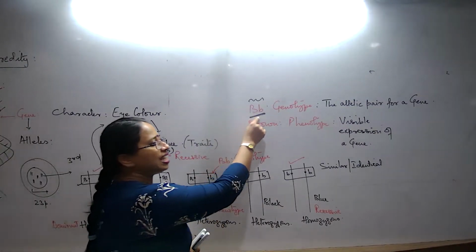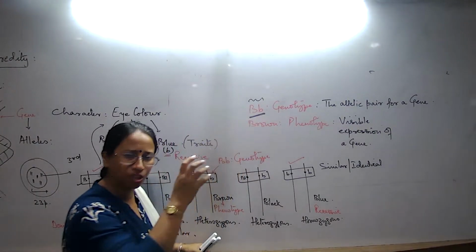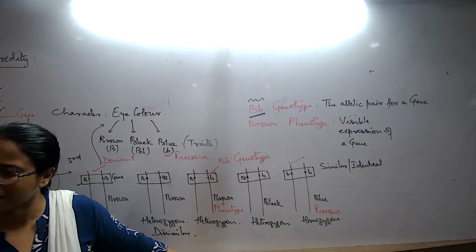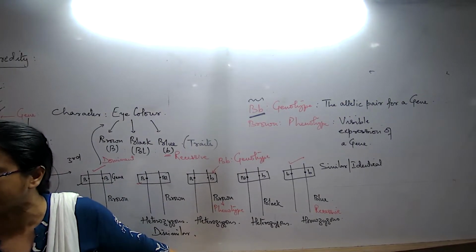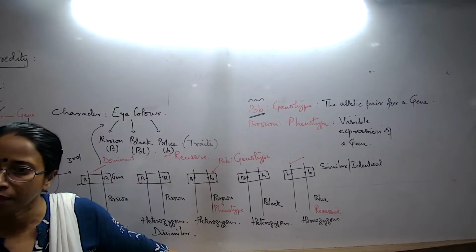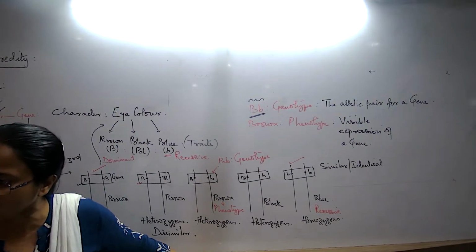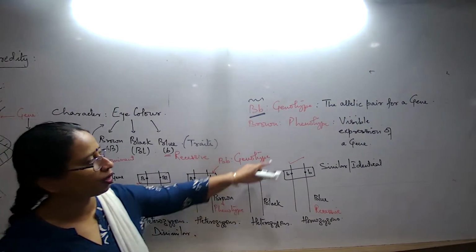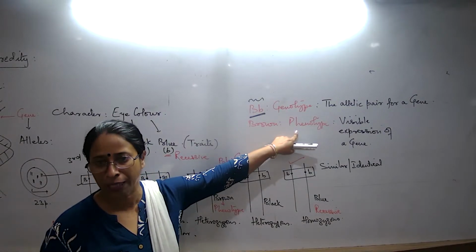Genotype we will always write in the form of some letter combinations. But this letter combination, letter means what? A pair of alleles we are writing. And this pair of alleles will always give rise to certain expressions. Some expression will be there. That expression is what is known as the phenotype.